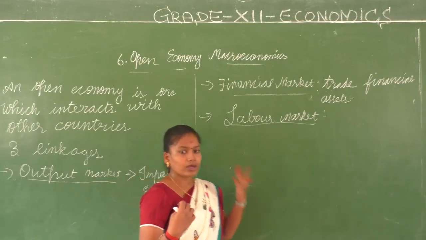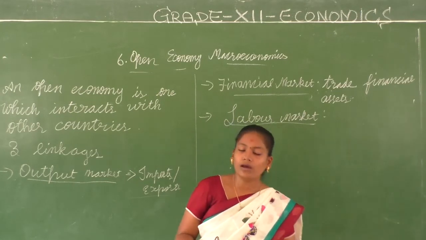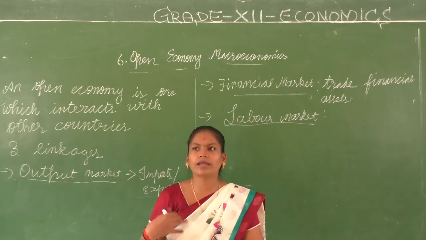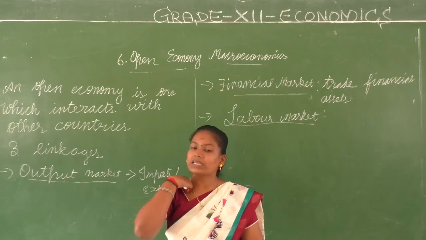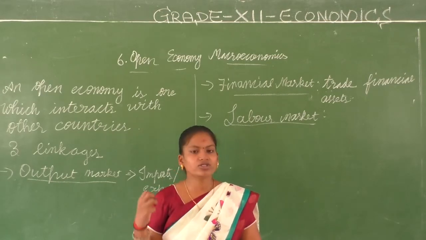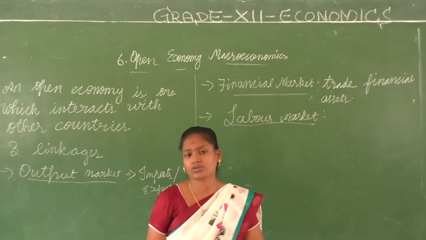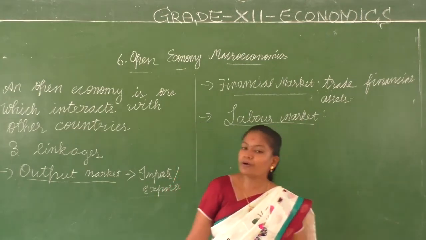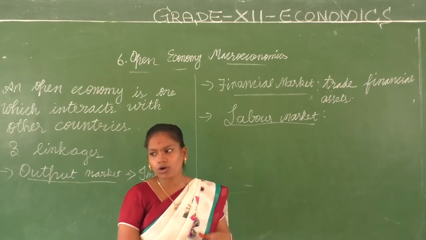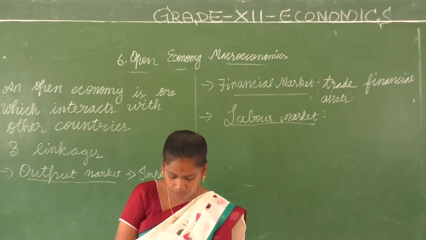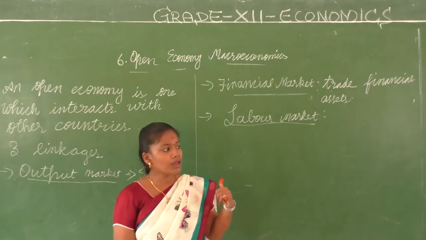Instead of these people going and working there, the company can come here and their products can be produced here. The production can be done here is what we are trying to say. We are going to talk about the first two linkages, because the labor market is a very deep topic involving a lot of laws, rules and regulations. So we are going to stick with the output market and the financial market, and discuss how there is a change, or how it affects or influences us.